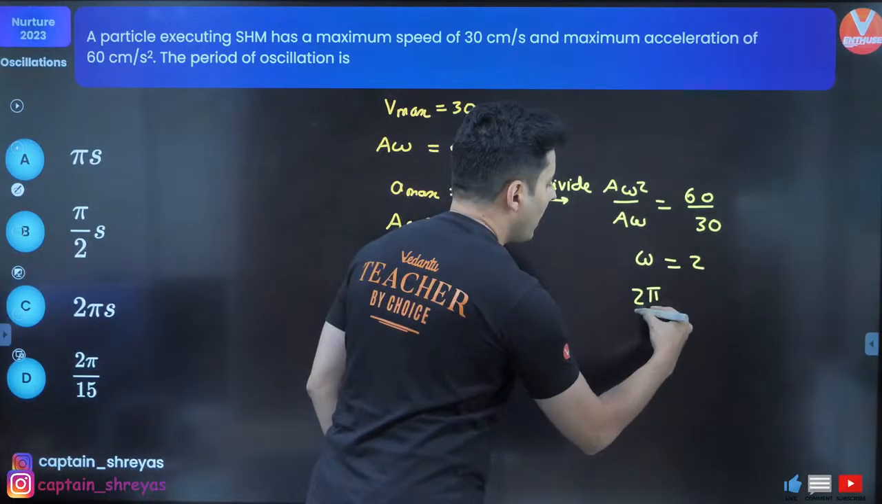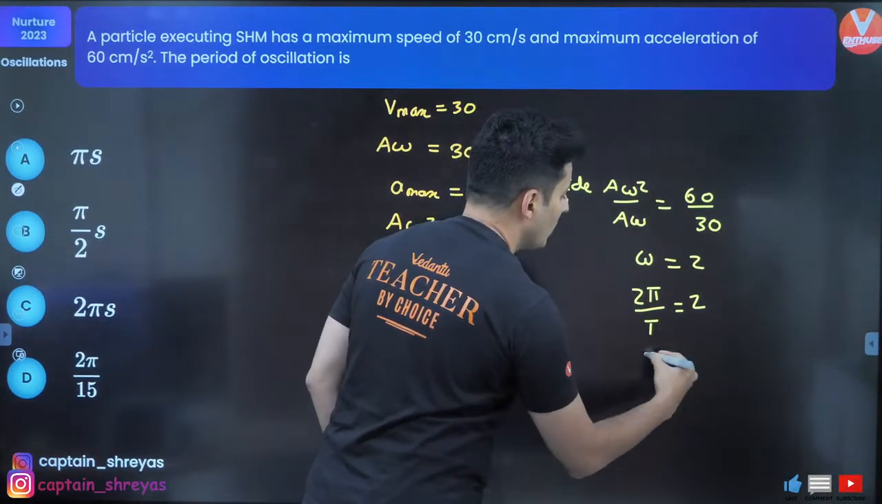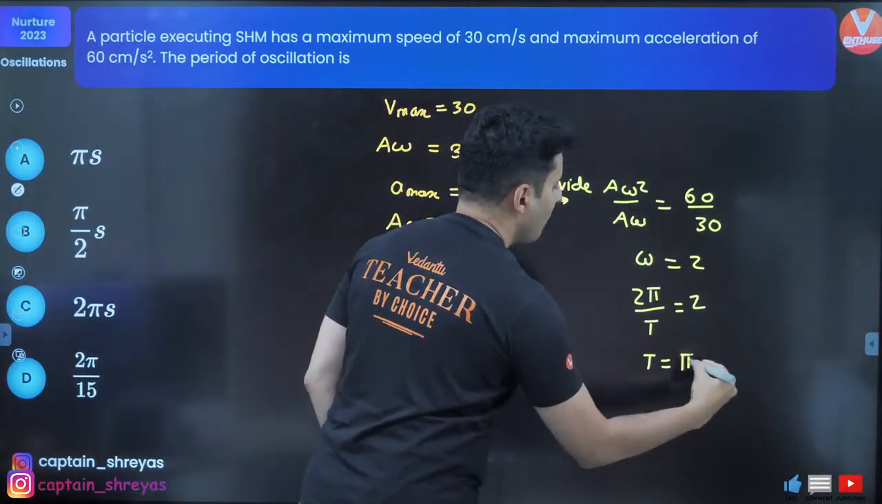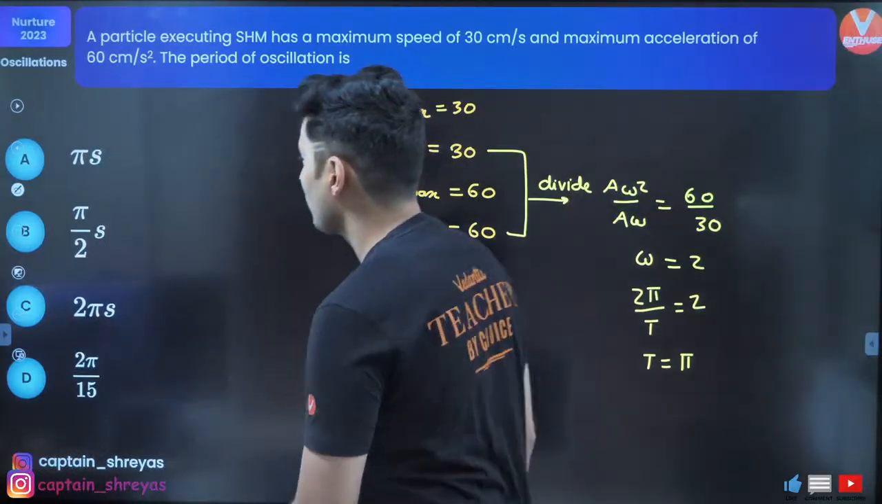So this will be 2 pi by T, which is equal to 2. So the time period will be nothing but pi seconds. And do I have some answer over there?